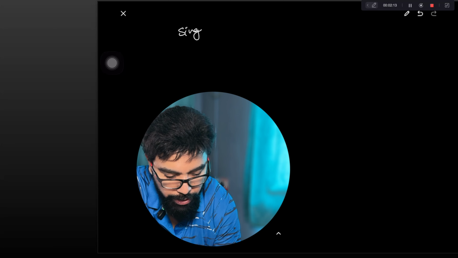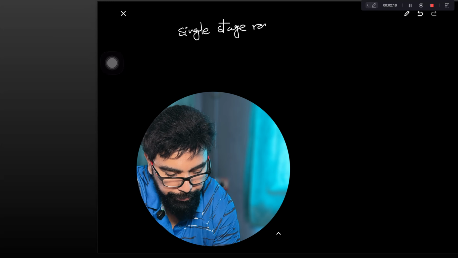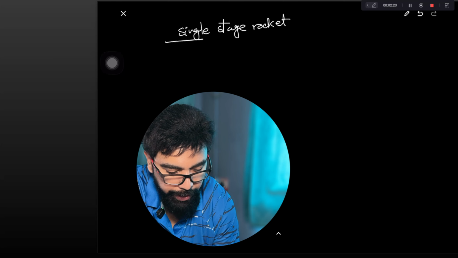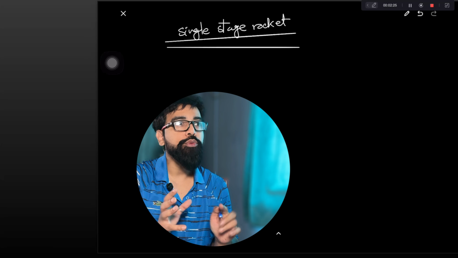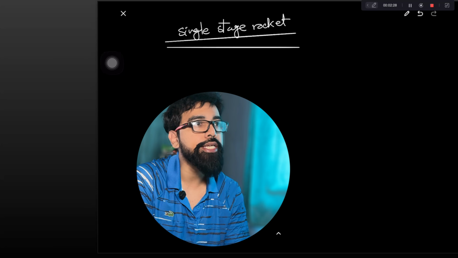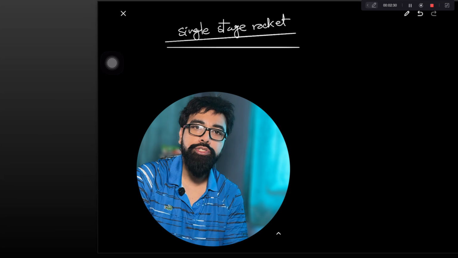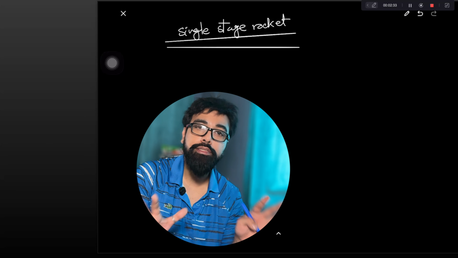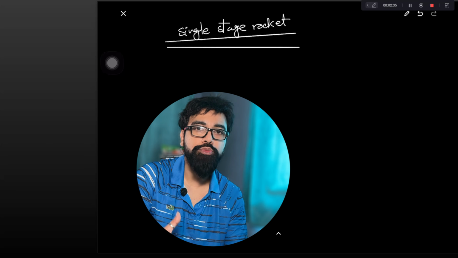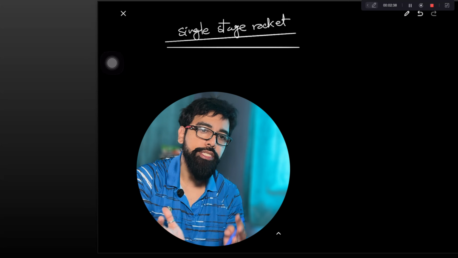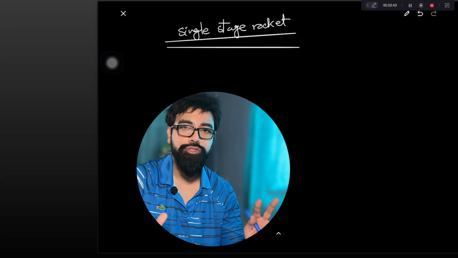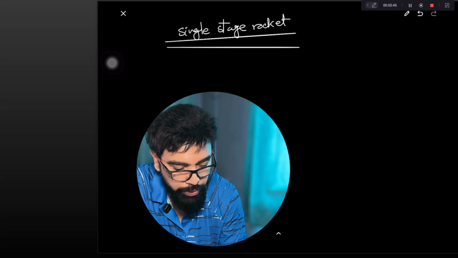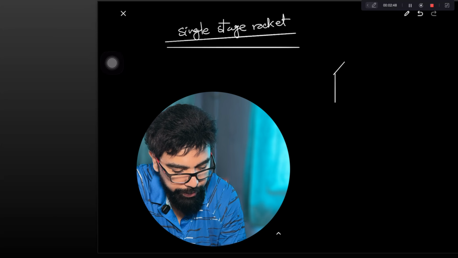So our discussion starts with the concept of a single stage rocket. Now see, in case of a rocket, obviously it is essential for the rocket to burn fuel. And whenever we discuss whether it is a single stage rocket or a multi-stage rocket, usually if nothing is mentioned in the problem, we assume that it is moving in gravity-free space. Means the rocket has gone so far from the Earth's surface that gravity is negligible there. Okay. So we'll take this as a rocket.